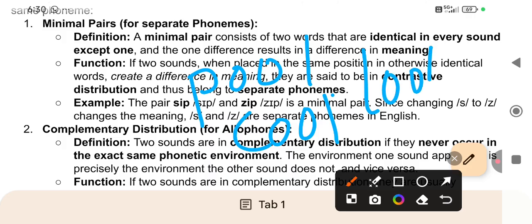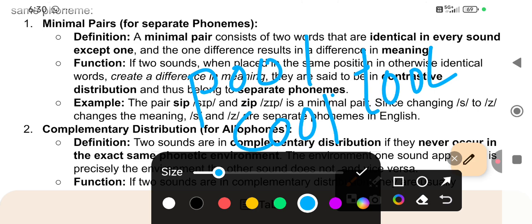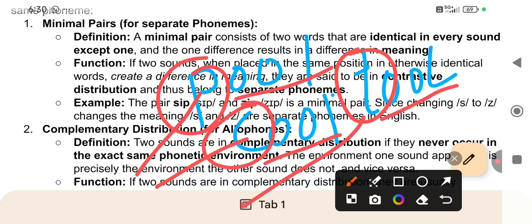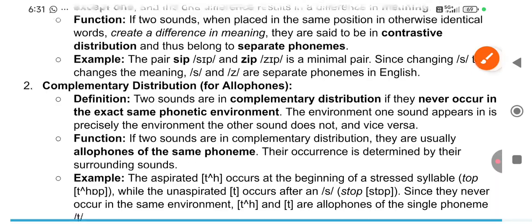Tool. So this is a minimal pair, right? Here every sound is the same except one, and that's a minimal pair because this changed the meaning. Same position, first letter you have to change, and a four-letter word you have to take. This is the condition of a minimal pair.